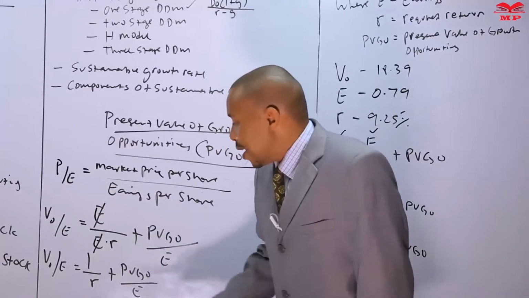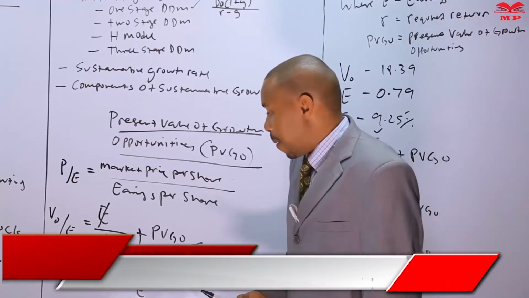This 1 over R is the no growth opportunities of the firm.